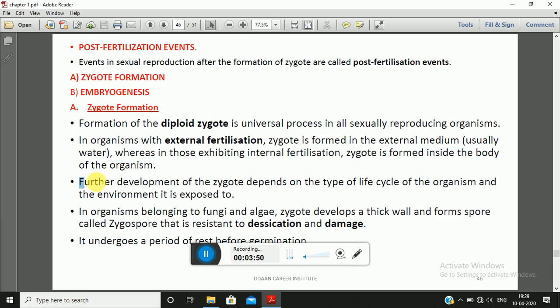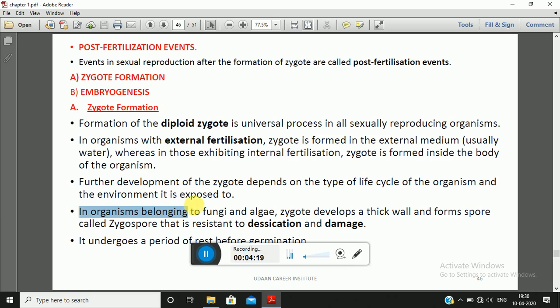Now further development of the zygote after its formation depends upon the life cycle of the organism and the environment or habitat to which it is exposed. So there are two different factors which affect the development of the zygote: one is the life cycle of the organism, and the other is the environment or habitat where it is present.